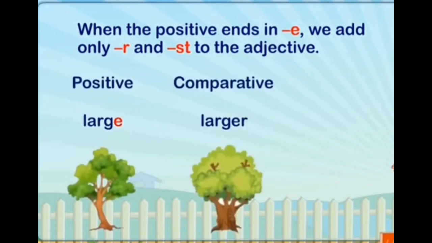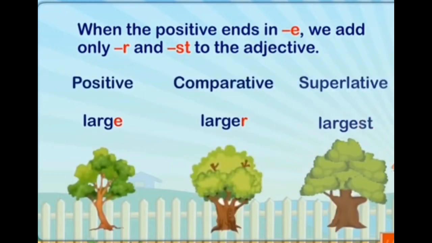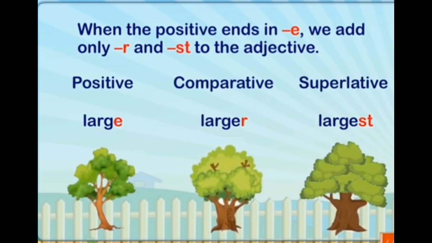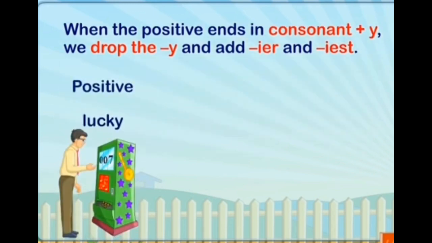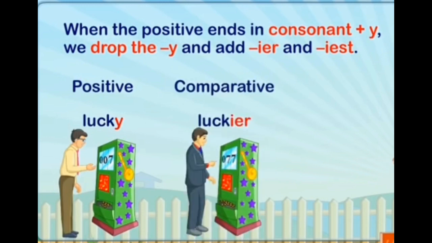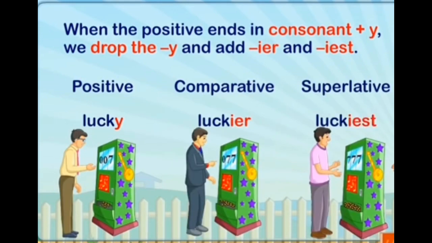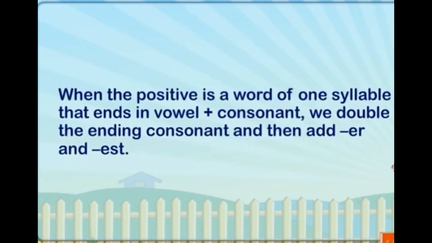You can see E. So in comparative we write larger, only R, and superlative largest, ST. When the positive ends in consonant plus Y, we drop the Y and add IER and IEST. Look at this example, lucky. The letter Y is ending. So when you write in comparative, you have to write IER, luckier, superlative IEST, luckiest.